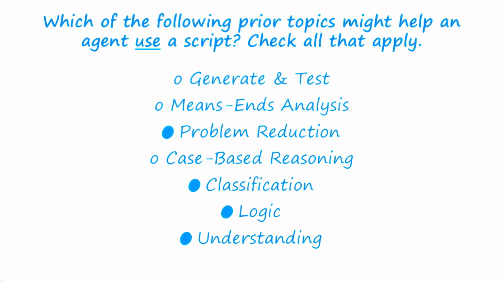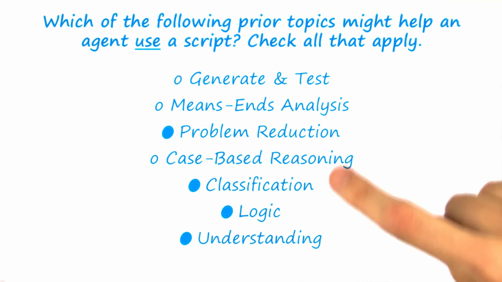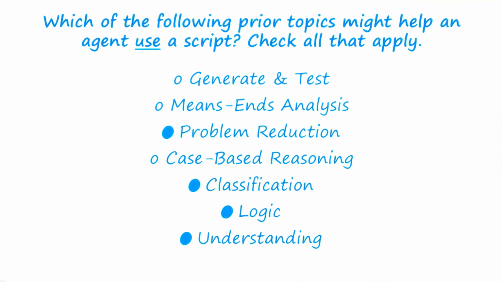Classification we actually already discussed, because classification can help us identify which script to execute in a given situation based on what we see. So if we walk into a restaurant and see a hostess, for example, we then classify that as a specific kind of restaurant and launch the script that goes along with it.